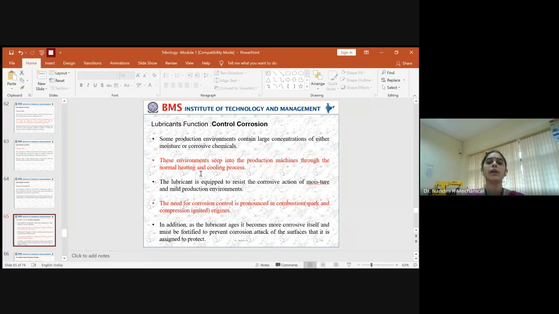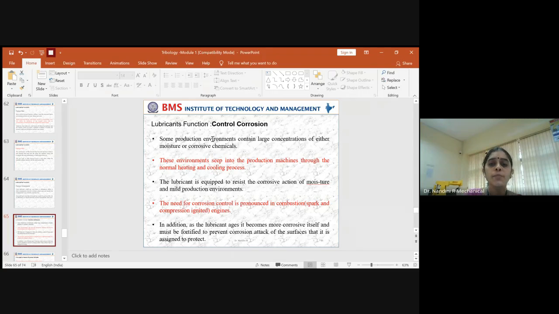And next, when we were speaking about wear, I also told you about corrosion. The quality of the lubricant you use should also be able to control the amount of corrosion which comes into picture across the surface when it is subjected to some external environment for a continuous period of time. So the selection of the lubricant also plays a vital role in how the corrosion could be controlled.